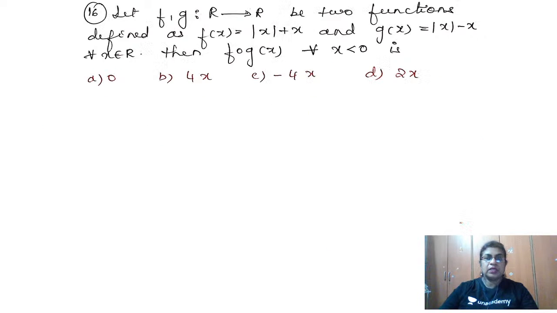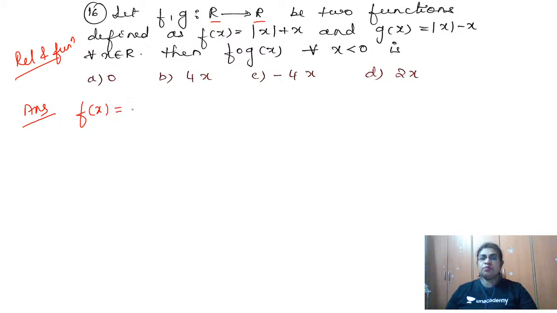Question number 16. So here we have f, g from R to R. So this is nothing but relations and functions chapter. Here we have two real valued functions, R to R means it is a real valued function, defined as f of x is mod x plus x, g of x is mod x minus x. We need to be a little careful when we have a modulus question, for all x belongs to R. You have to find f composite g of x.